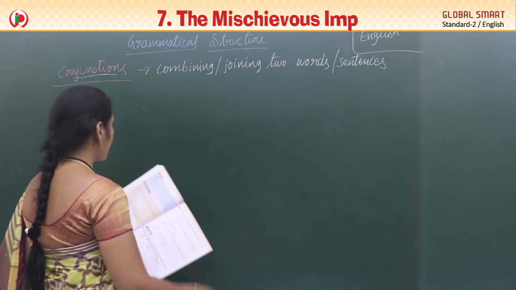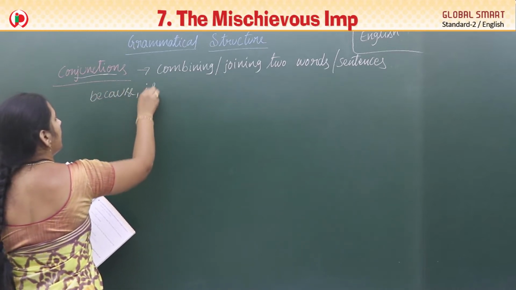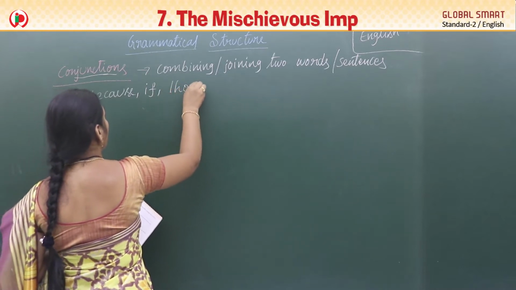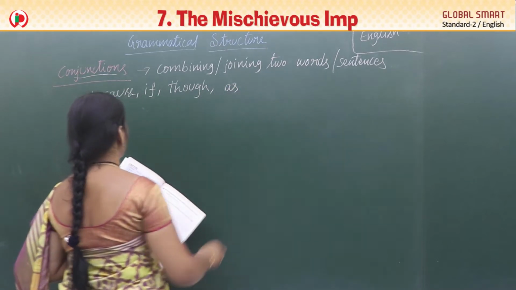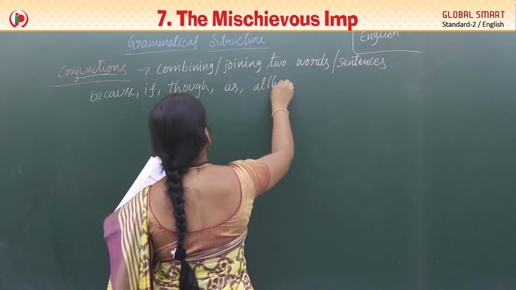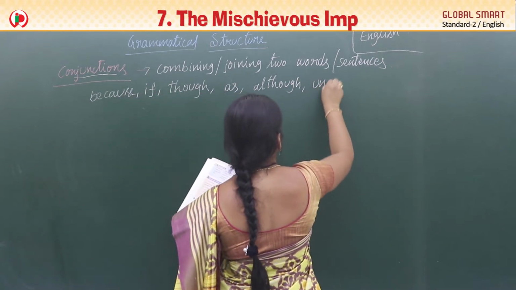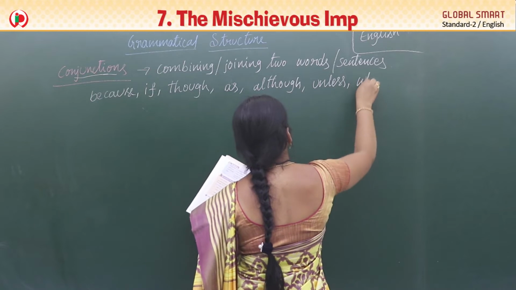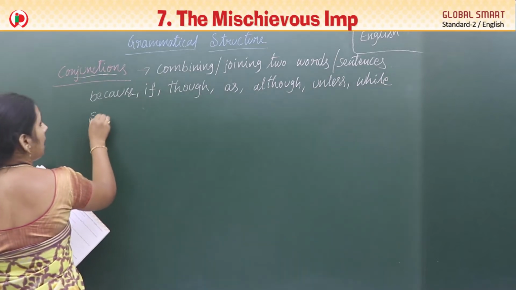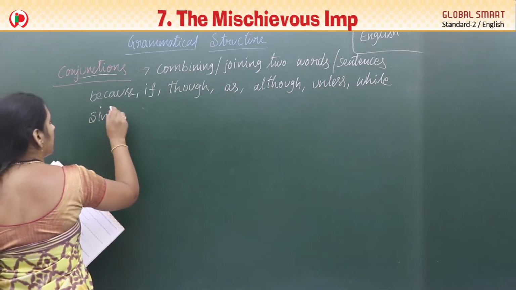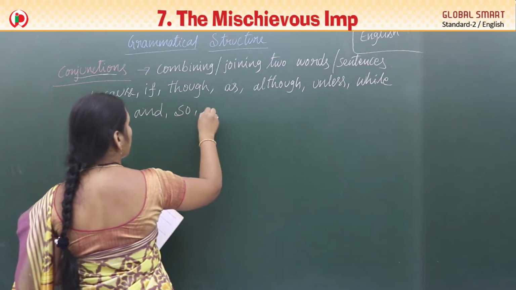Okay. So let's see some of the conjunctions: because, if, though, as, although, unless, while, since, and, so, or.